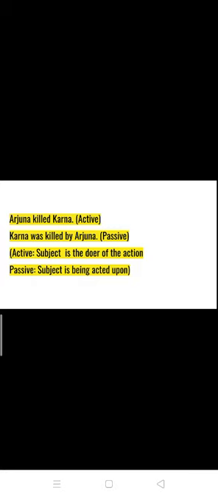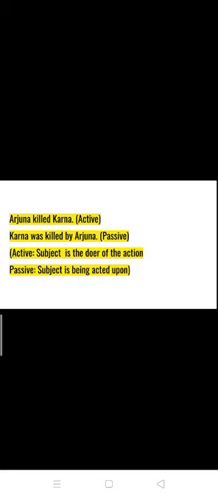Now the second sentence also conveys the same meaning. However, the subject has been shifted. Here the subject is Karna. And is Karna doing an action? No. He is not doing the action. Rather, he is the receiver of the action, or he is being acted upon. So it's on the basis of this, whether the subject is the doer of the action or whether he or it is the receiver of the action, that we divide sentences into active and passive voice.